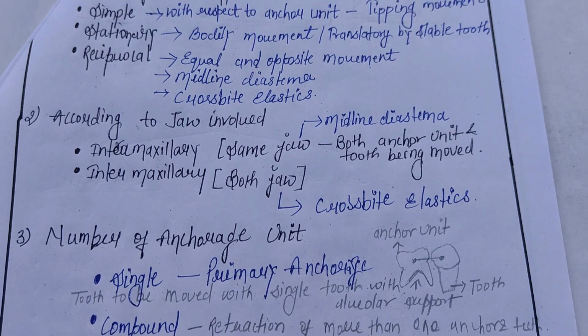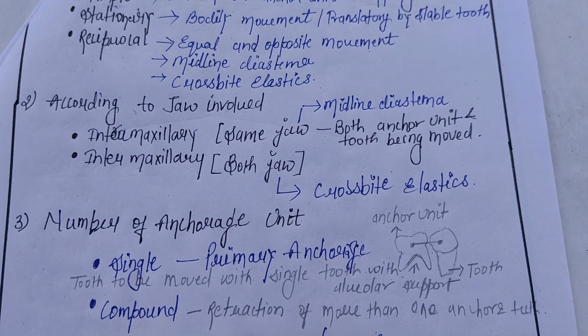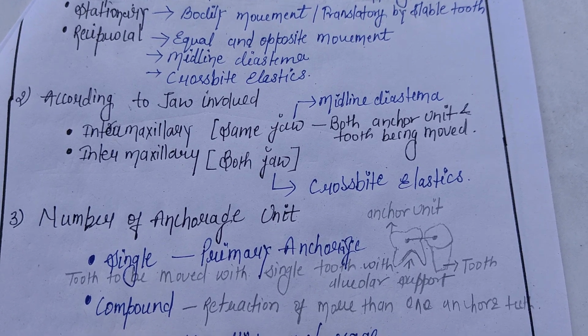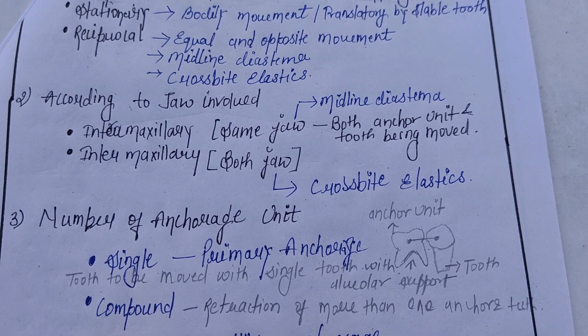Second is according to jaw involvement. According to jaw involvement, anchorage can be intramaxillary. Intra means same, maxillary means jaw.